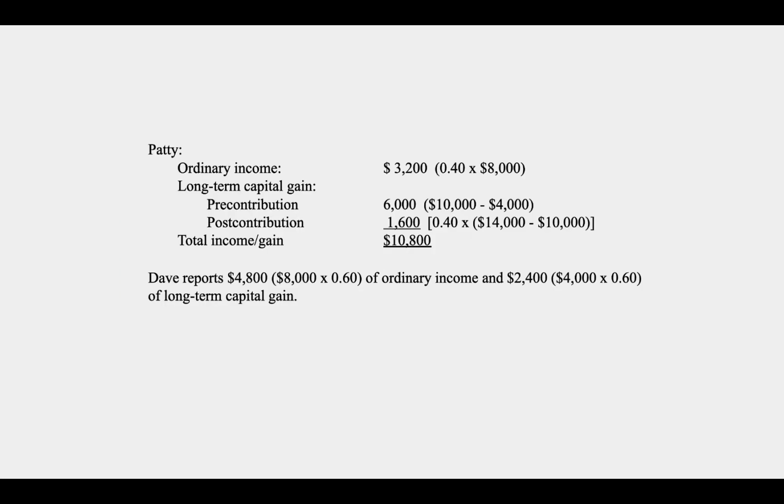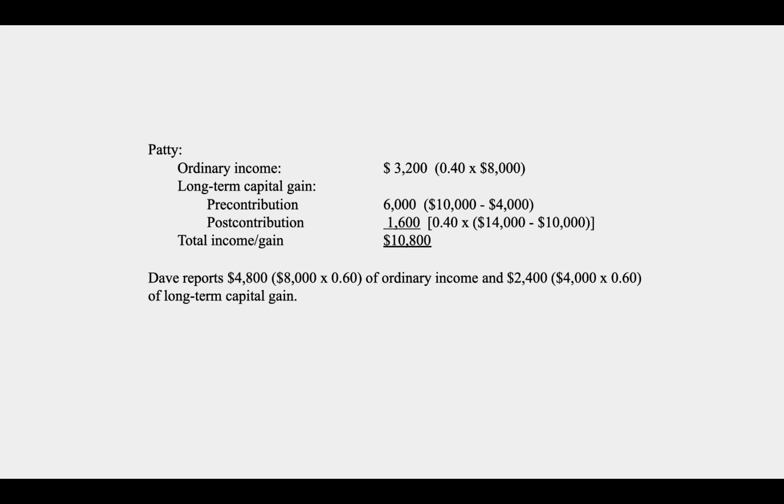So we know that to Patty we allocate 40% of the ordinary income, so $3,200 there. We also know that to Patty we allocate $6,000 of that $10,000 gain. And then the remainder of that, the $4,000, 40% of that will be allocated to Patty.